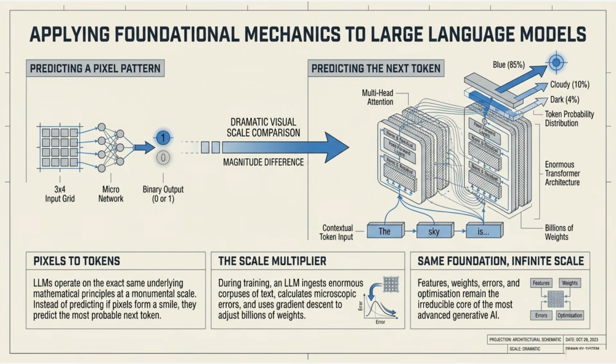Large language models use the same foundation at monumental scale. Instead of pixels to a binary smile, tokens like "the sky is" are mapped through transformers with attention and billions of weights to a next token distribution. Blue 85%, cloudy 10, dark 4. Same features, weights, errors, and optimization, infinite scale.